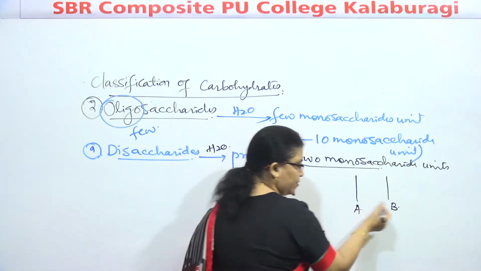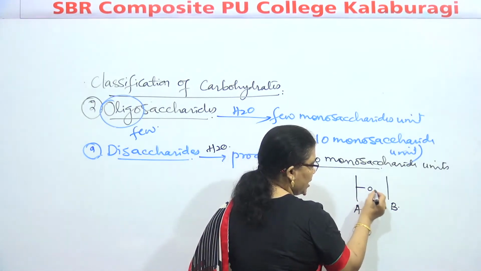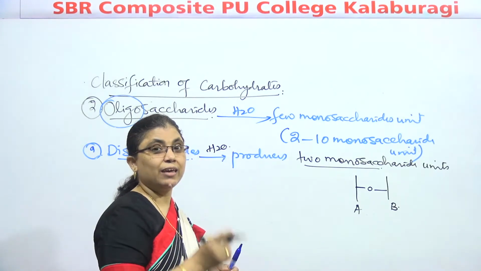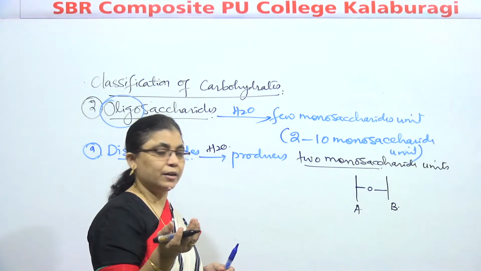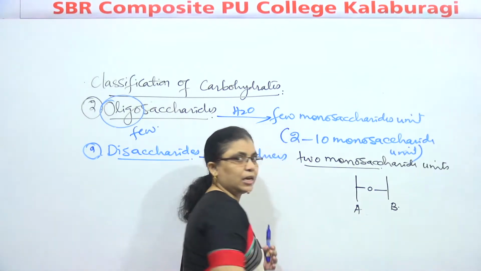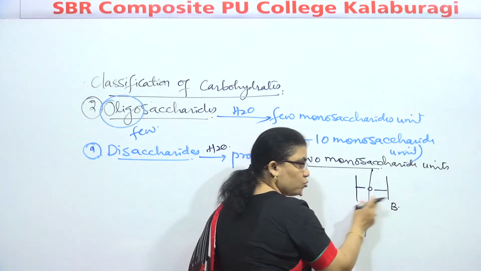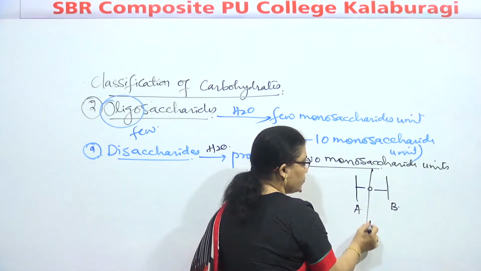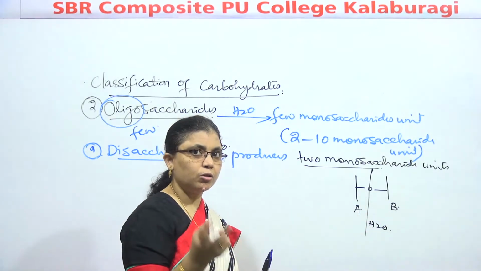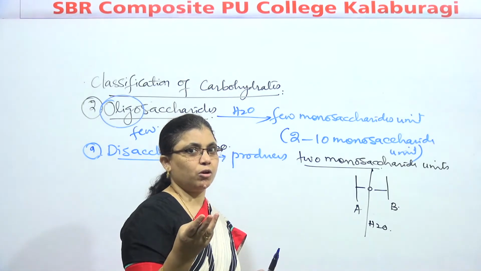This is A, this is B. Both are monosaccharides. They are linked by hemiacetal linkage. Glycosidic linkage also you might have studied. Correct? Actually within this they are present as hemiacetal linkage also. To break this between 2 monosaccharides, we need to add 1 water molecule. For trisaccharide, 2 water molecules. Tetrasaccharide, 3 water molecules. Got my sentence now?